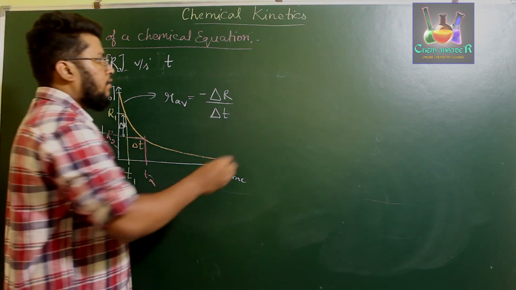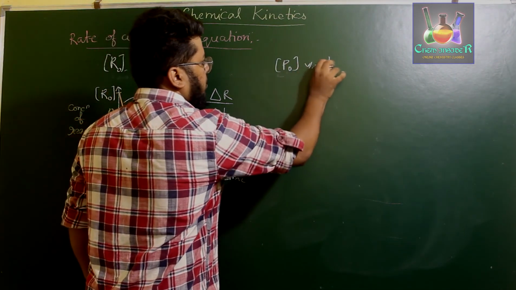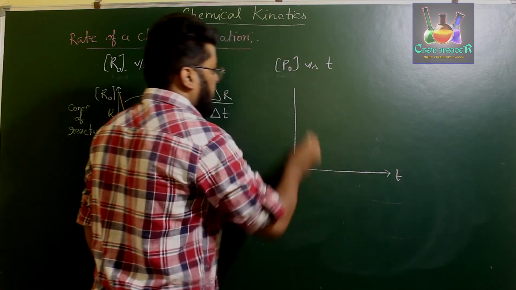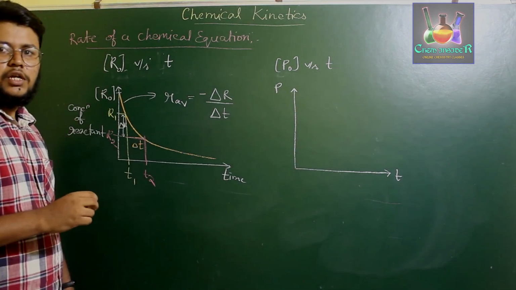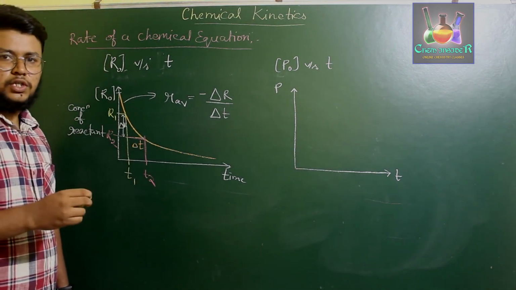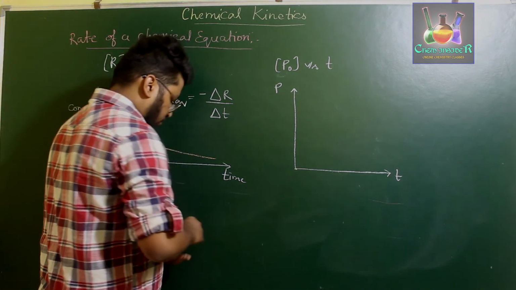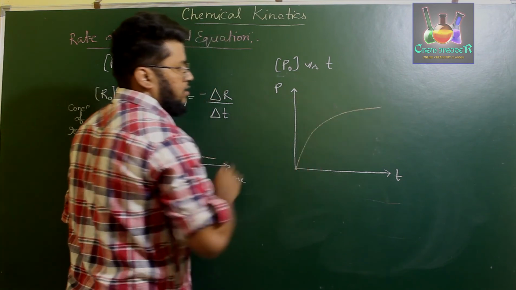Now if you plot the graph of concentration of product versus time, with time on the x-axis and concentration of product P on the y-axis, the initial value of the concentration of product P is 0. Therefore, it gives a curve which is increasing exponentially like this.